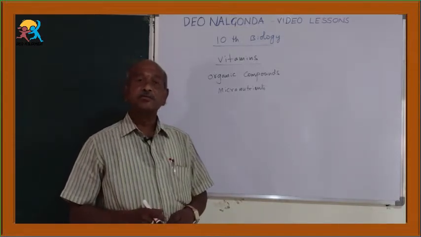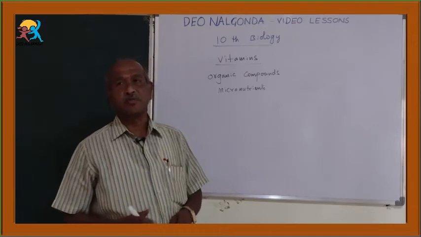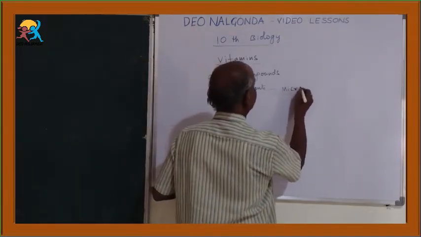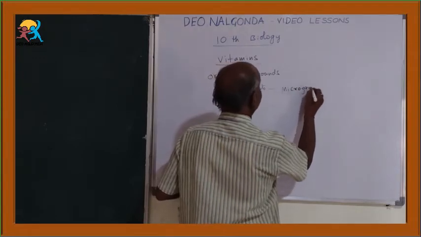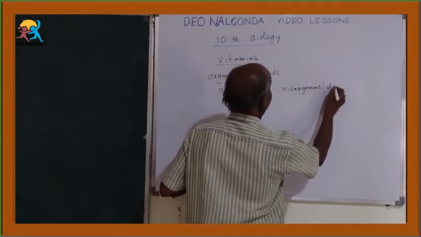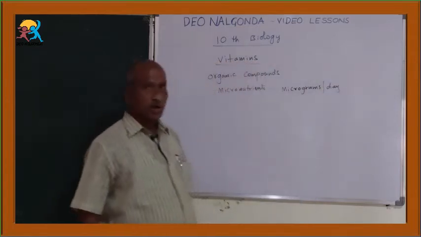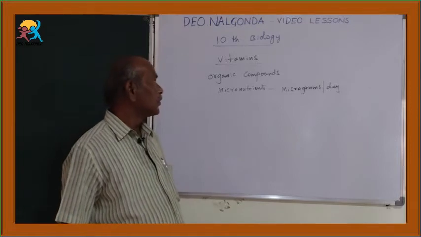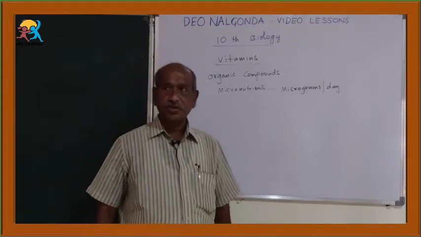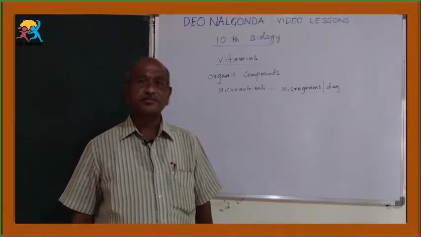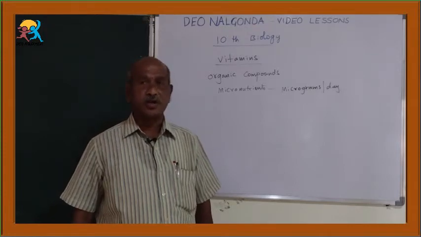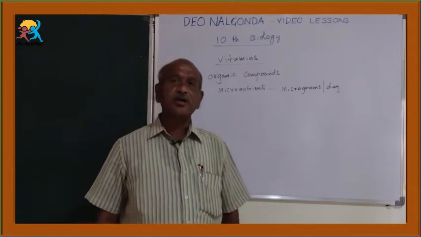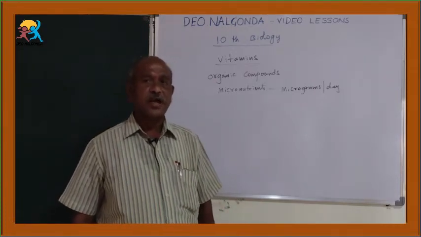They are required every day in micrograms per day. That's why they are called micronutrients. Funk is the scientist who discovered these nutrients, vitamins.